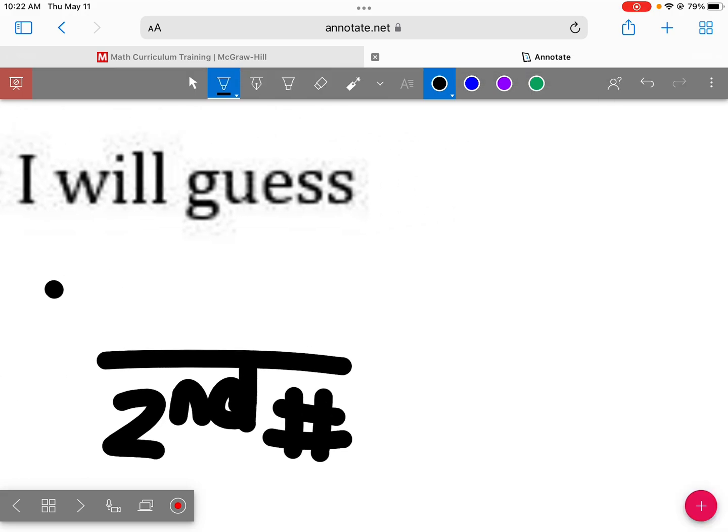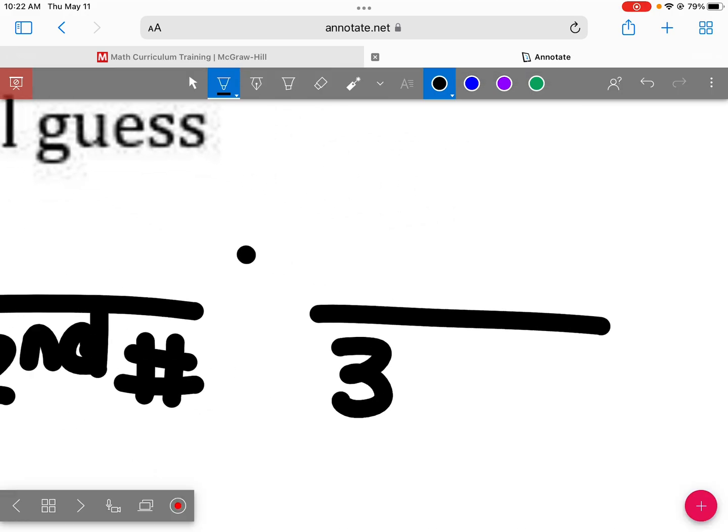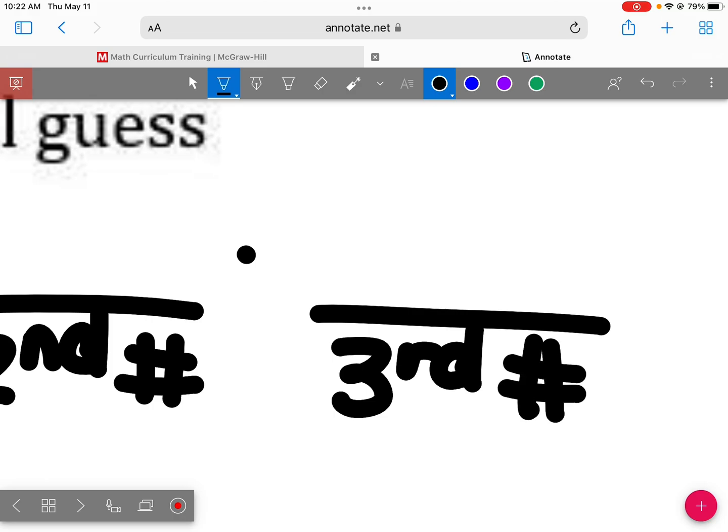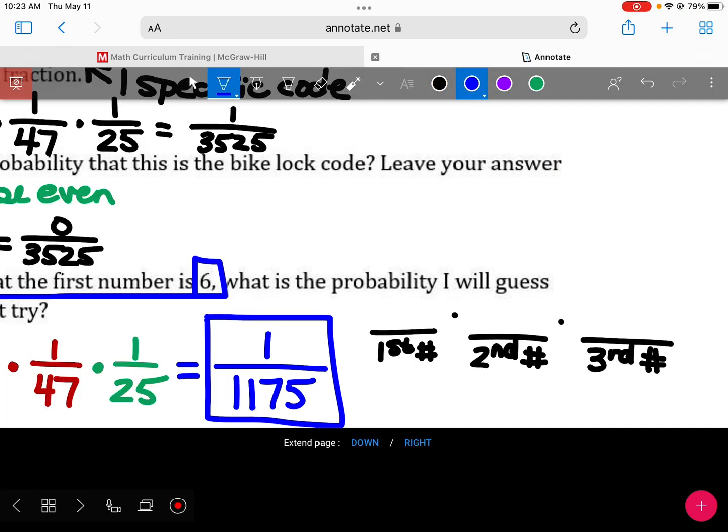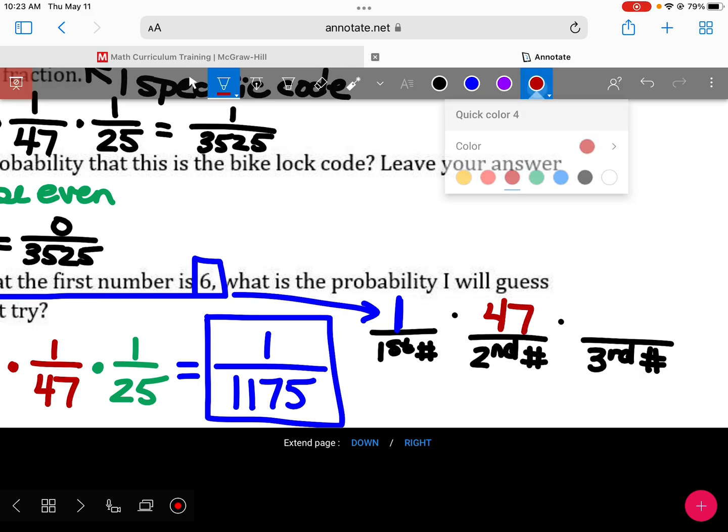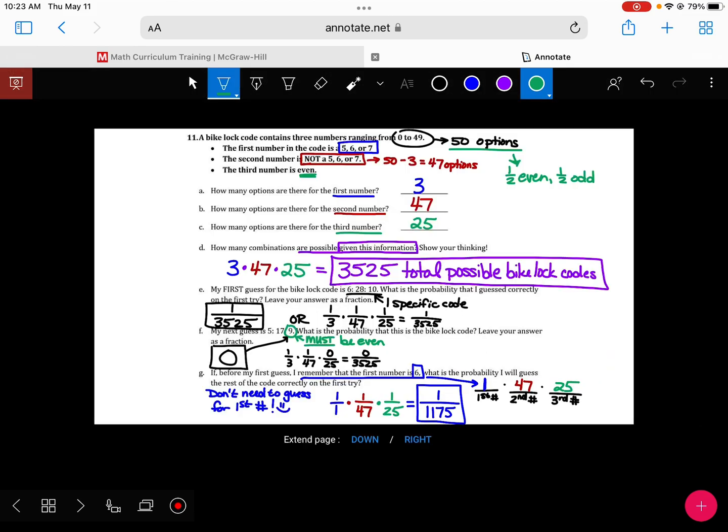Here's another way to kind of think of that. Since I'm not having to guess for the first number, there's only one option here. Nothing changed about the other two. I still have 47 here and 25 here. And then it would be 1 over that, because we're saying what's the chance I guess it on the first try. So I get 1 chance to get it right.